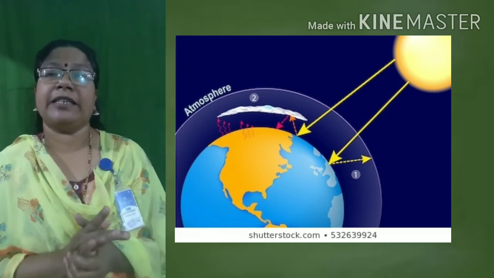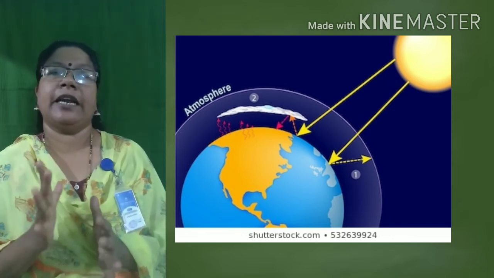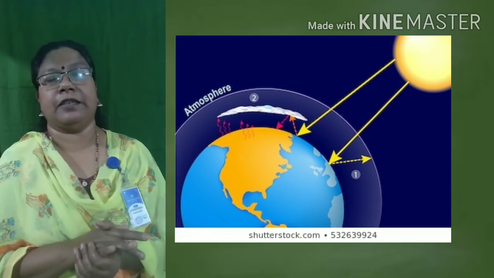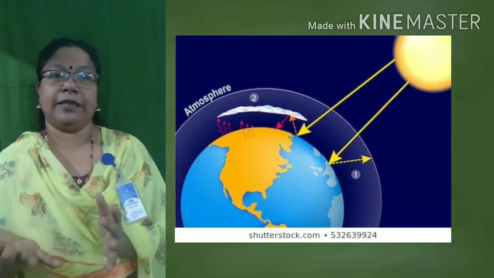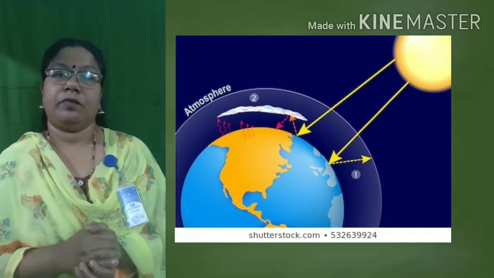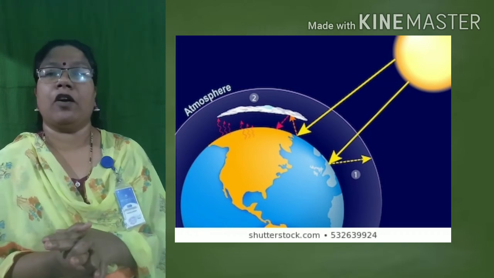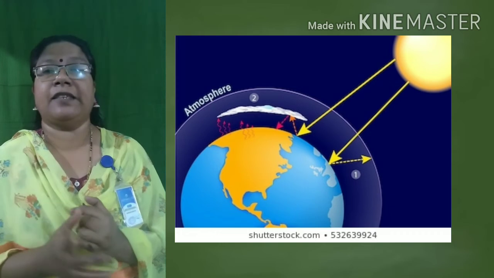So when an object receives heat, it is partially absorbed and it is partially radiated outside. The amount of heat energy absorbed and the amount of heat energy radiated depends on certain factors. What are the factors affecting the amount of heat energy absorbed or reflected? One is the texture.